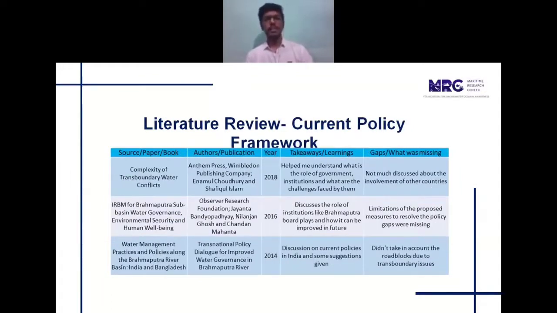The second part of the literature review concerned the current policy framework in place for the Brahmaputra River that is responsible for taking care of the river. Papers from Anthem Press and Observer Research Foundation helped me understand the role that government and institutions play in the whole scheme of things, and the challenges they face on a regular basis. Also, it helped me understand the role of institutions like the Brahmaputra Board in the betterment of the river.